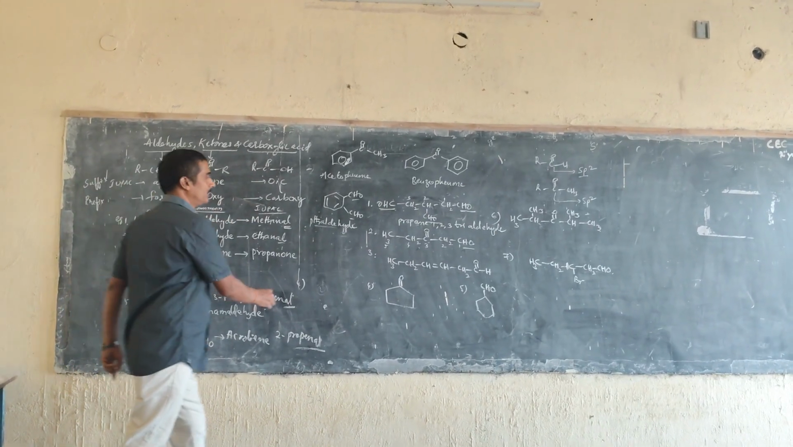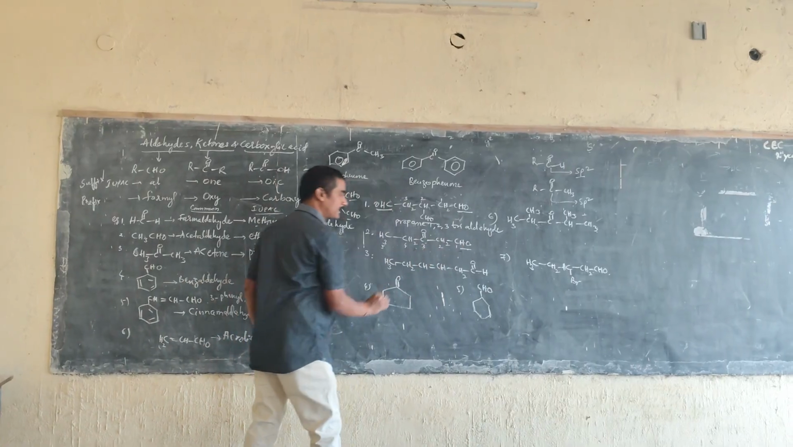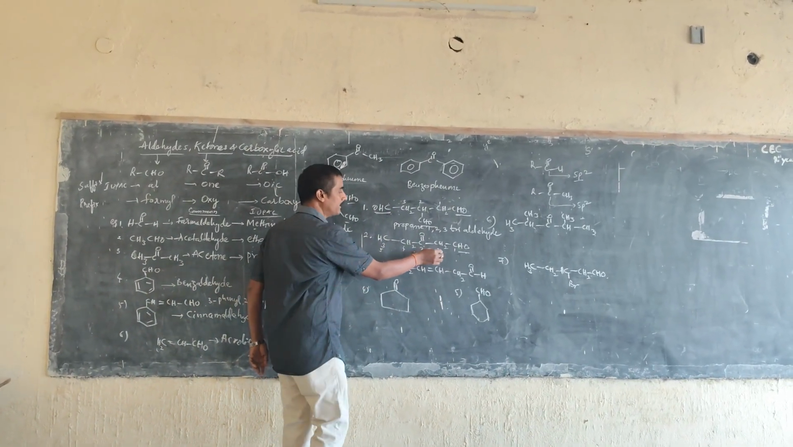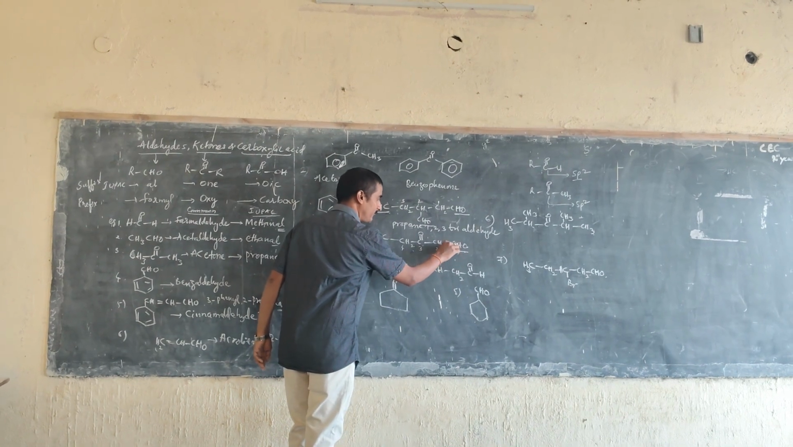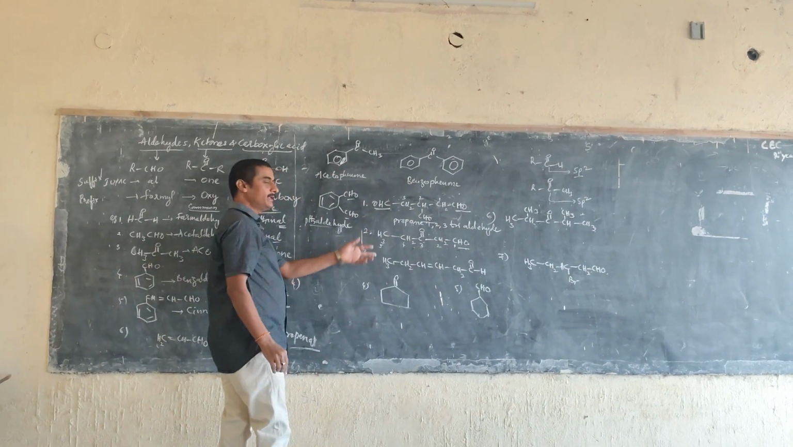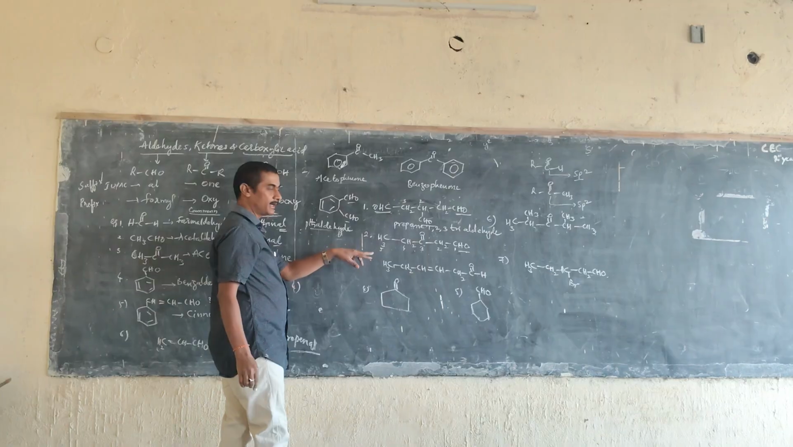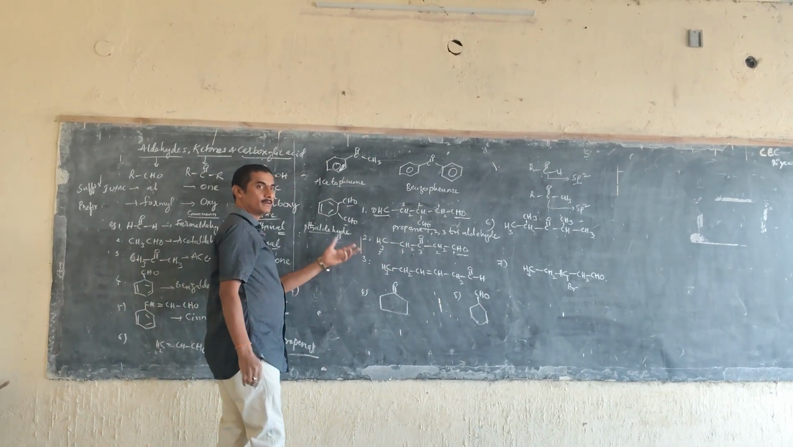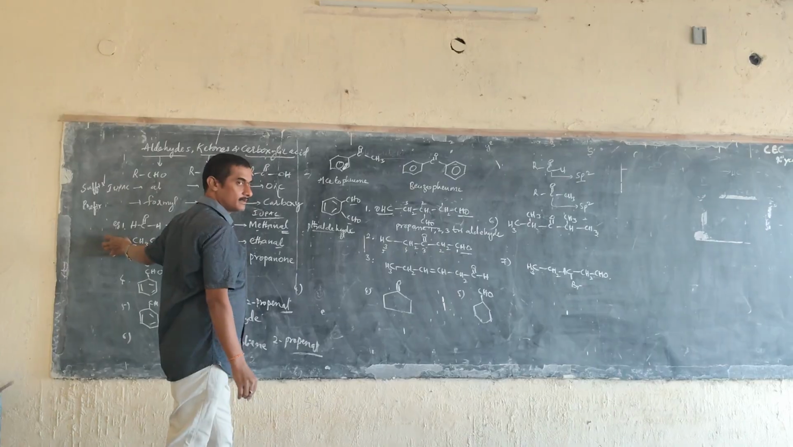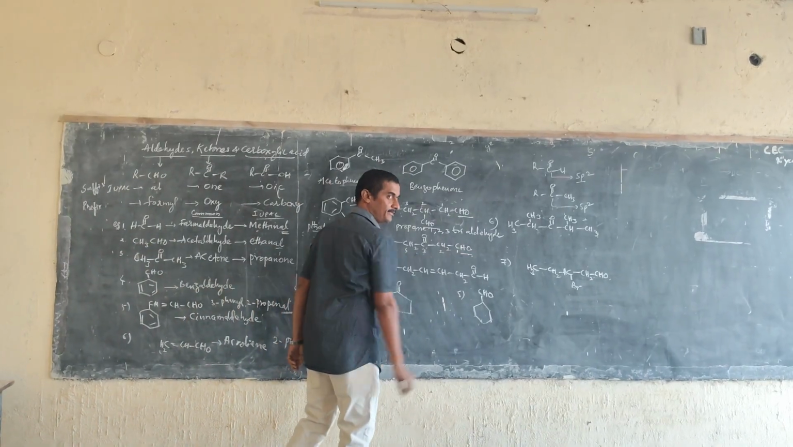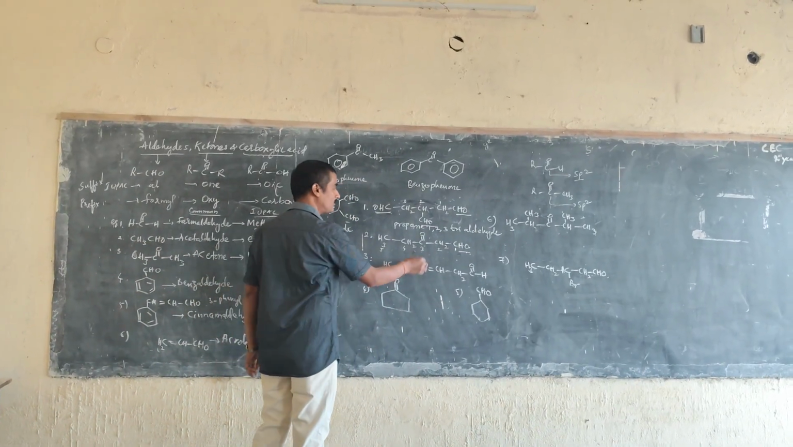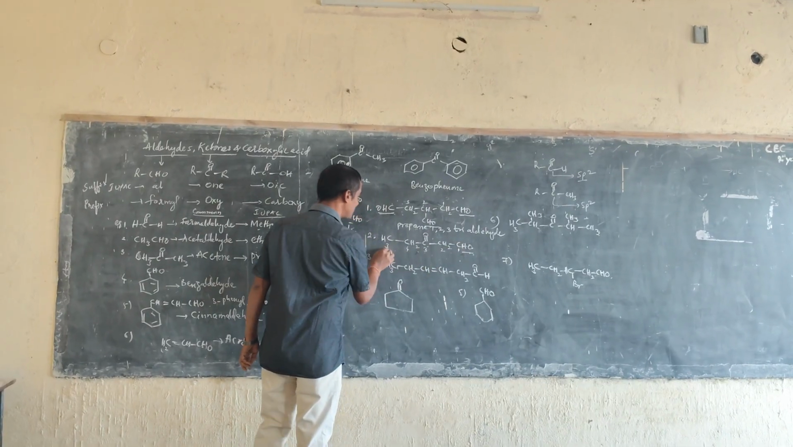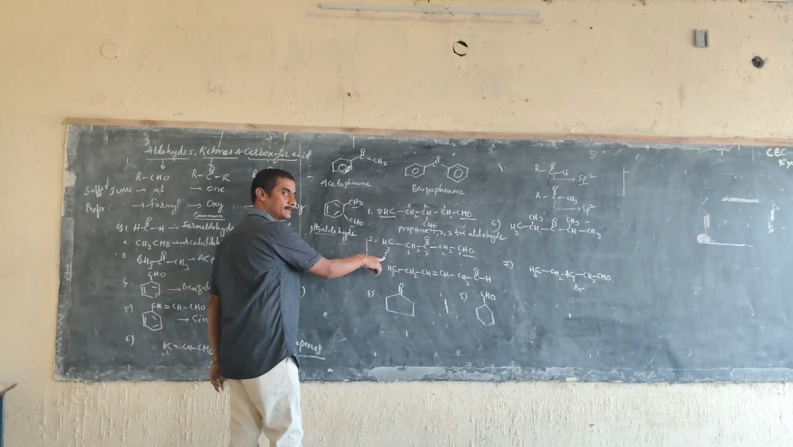So if two functional groups are present in a carbon chain, what to do here? First give the preference to the aldehyde, then the keto group. Here keto is a prefix and aldehyde is a suffix. Now observe here. How many carbons are there in total? Five carbons are there.